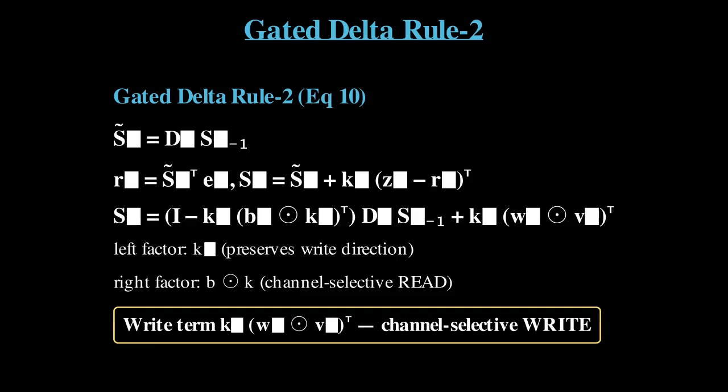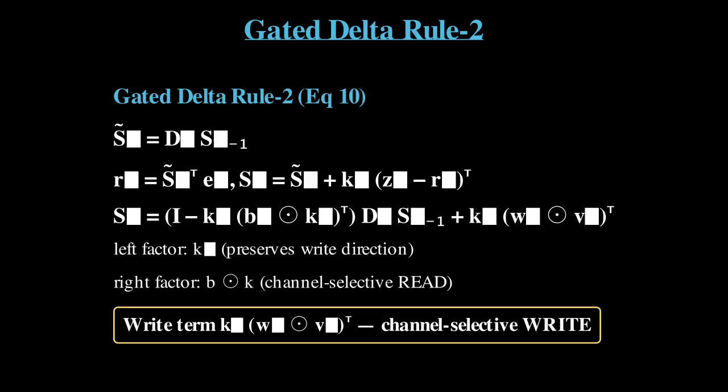Putting it all in one line, equation 10 in the paper, the boxed expression: S_t equals (I minus K_t times (B_t element-wise times K_t) transpose) times D_t times S_{t-1}, plus K_t times (W_t element-wise times V_t) transpose.